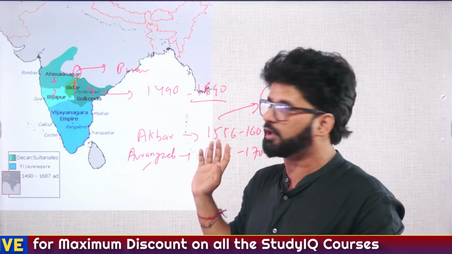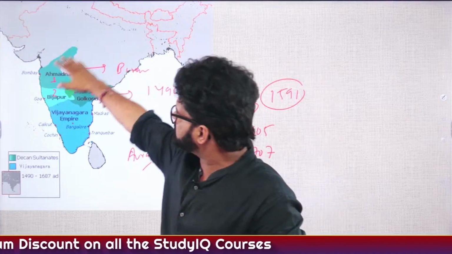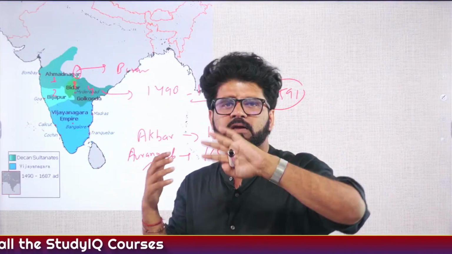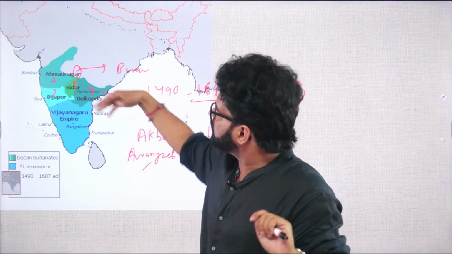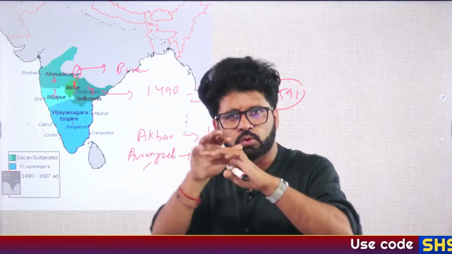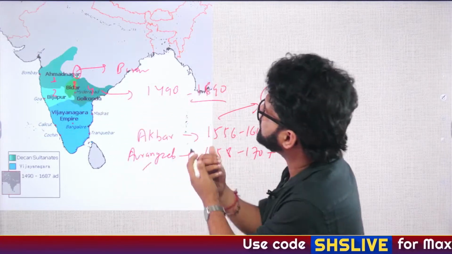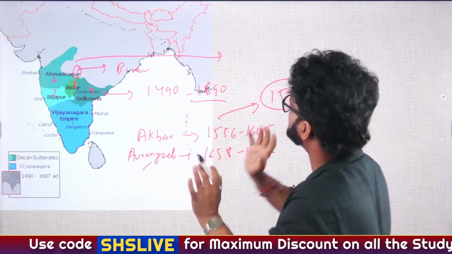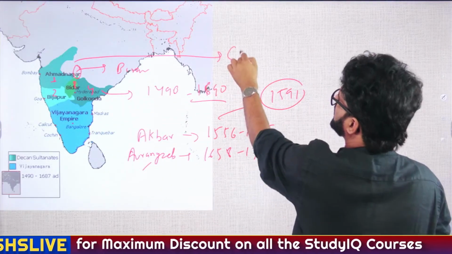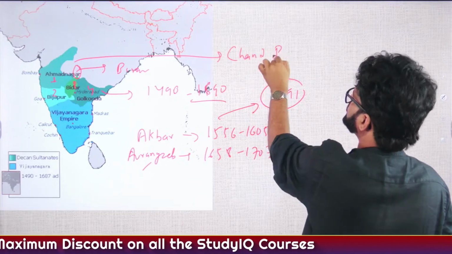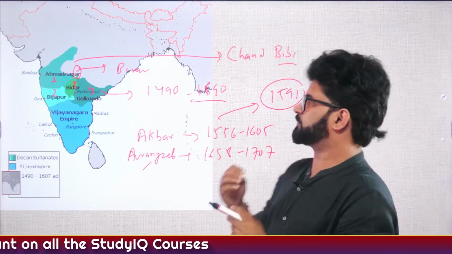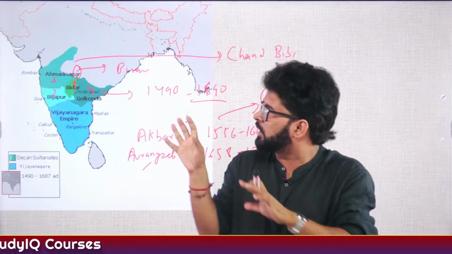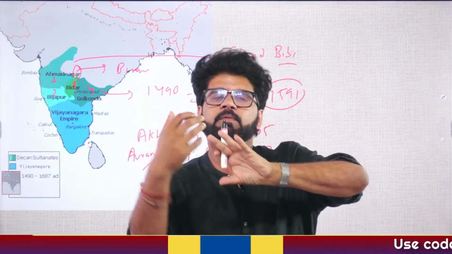These guys are not doing that. So around 1593, he will send people like Abdur Rahim Khan Khana and all those guys to wage a small war on them to capture them. So Ahmednagar, there is a ma'am who will be leading the army of Ahmednagar, that will be Chand Bibi. So please remember these names. These names are important. There are certain things which you have to remember from exam perspective.